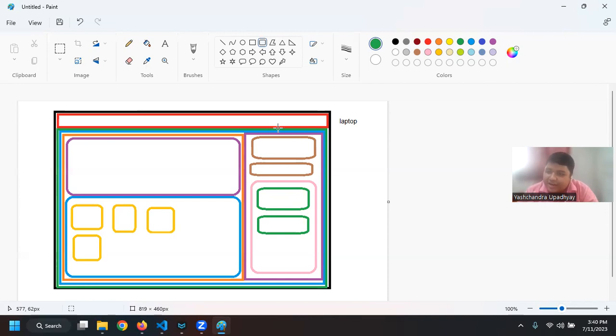So I have split it into 8 columns and 4 columns. So this main content is 8, and then this sidebar is 4. So that is total 12 columns, right? So I have my 2-column view.